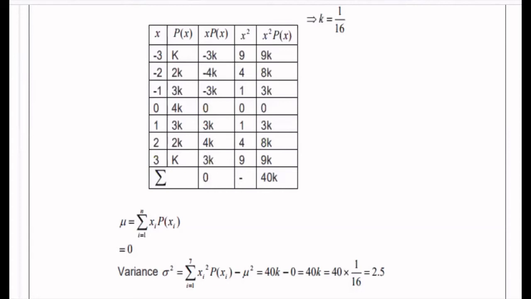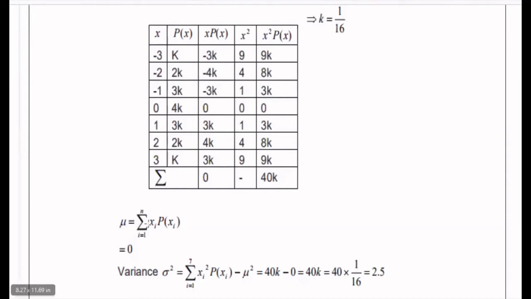Similarly, for the x square column, square all the first column values, and we will get this one. Later, multiply this x square column with the p of x column. So that is 9 into k, 9k, 4 into 2k, 8k, 1 into 3k will be 3k, 0 into 4k will be 0, 3k into 1 will be 3k, 2k into 4 will be 8k, k into 9 will be 9k. The sum of this x square into p of x becomes 40k.